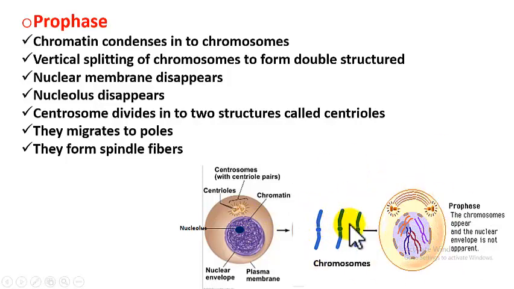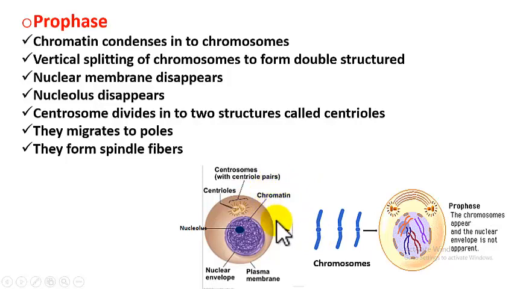That is 46 chromosomes. Understood? So now, if you see the structure of chromosome, it contains a central disc called centromere, and this is called as chromatid. So a chromosome contains a chromatid and a centromere.